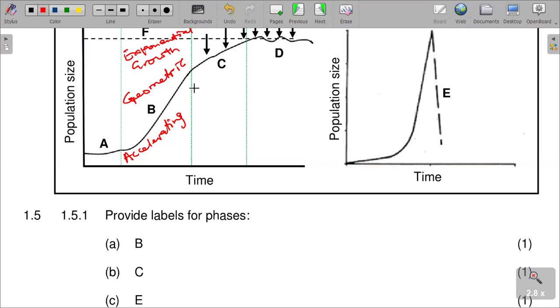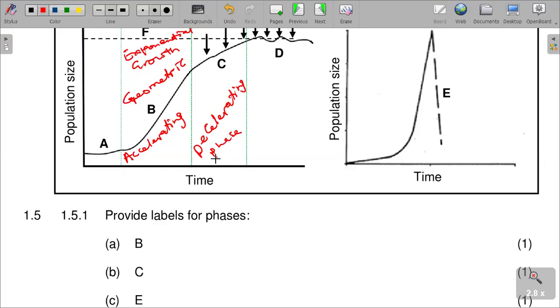C can be named as decelerating phase. We can call it decelerating phase.